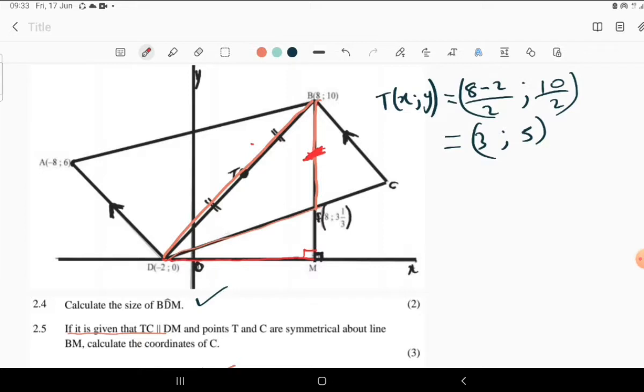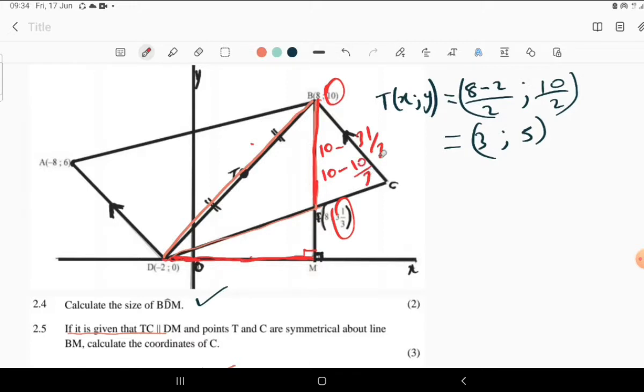So now this side is going to be acting as the perpendicular height of this triangle. So this must be the base of this triangle. Knowing this side, which is 20 over 3, how did we go about finding its length? We said 10, the biggest number, minus the smallest number of y. So 10 minus 3 over 3, which is the same as 10 minus 10 over 3.